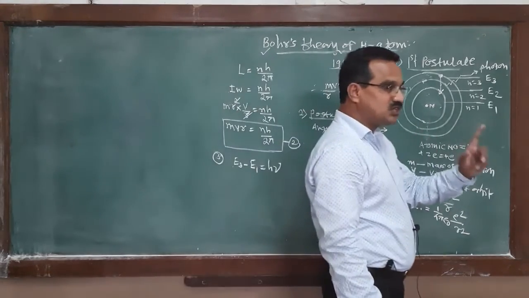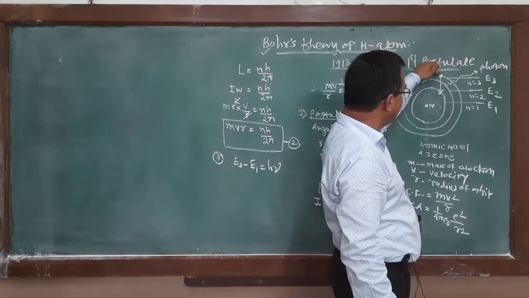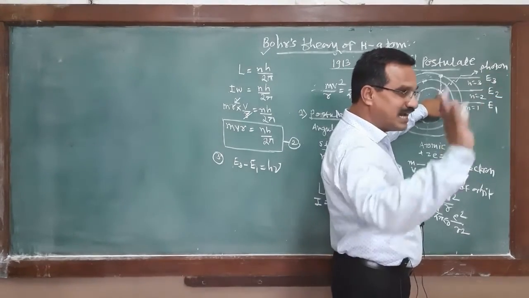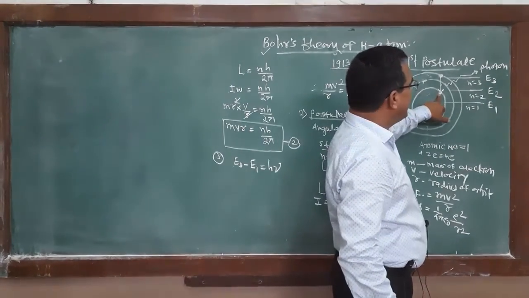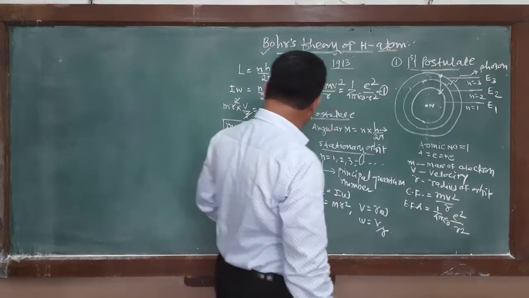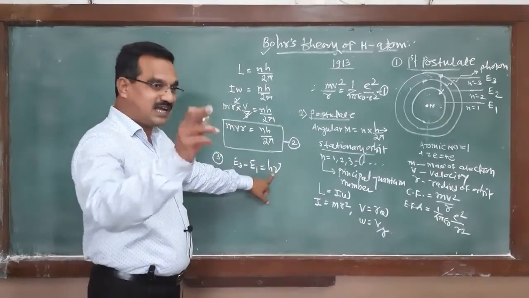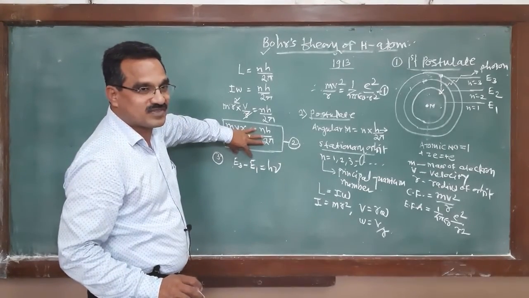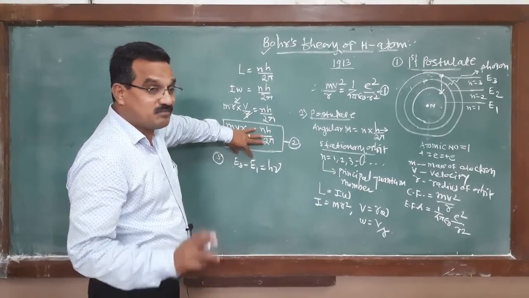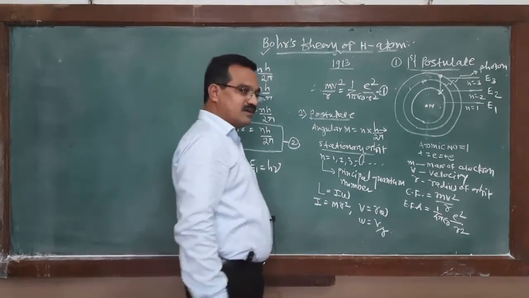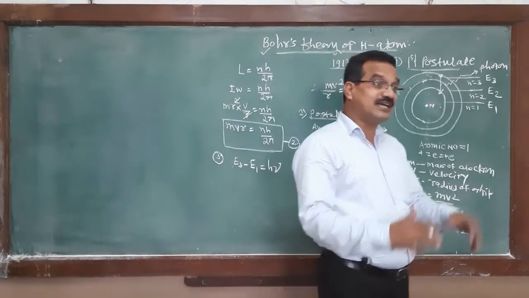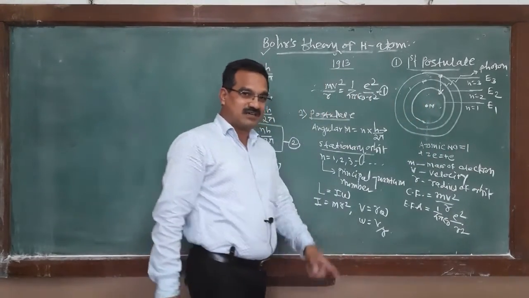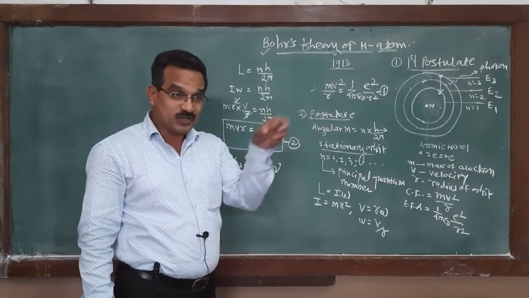Whenever there is a transition of the electron from a higher orbit to a lower orbit, it emits a radiation, and the energy of that radiation, h nu, must be equal to the difference of these two energies. But you remember that the electron cannot only emit the photon, the electron can also absorb the photon.